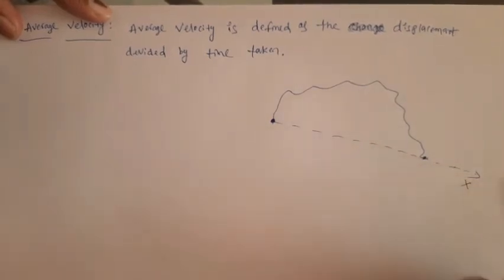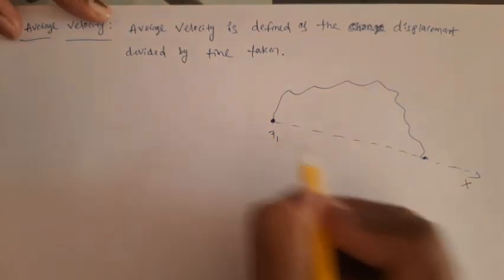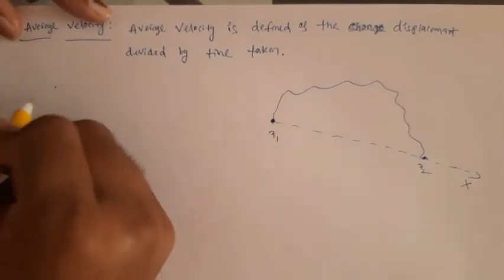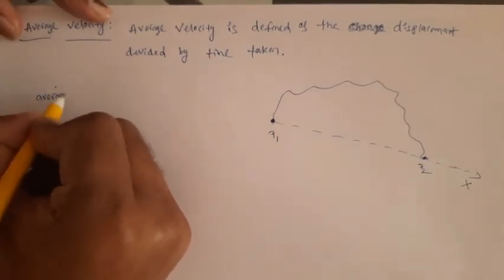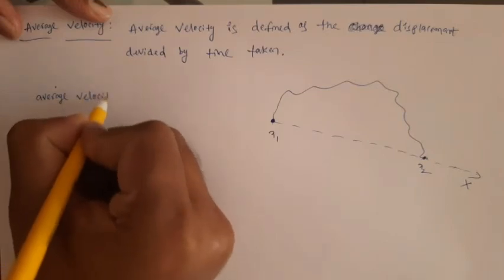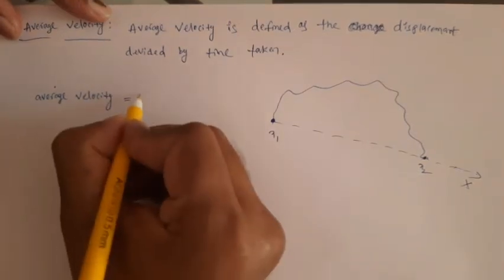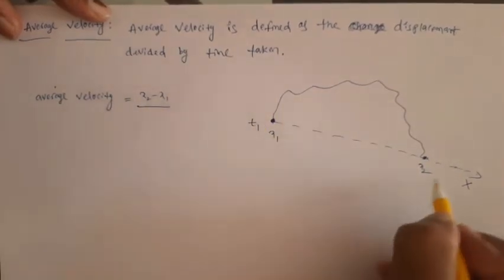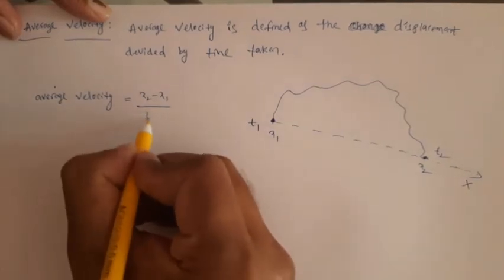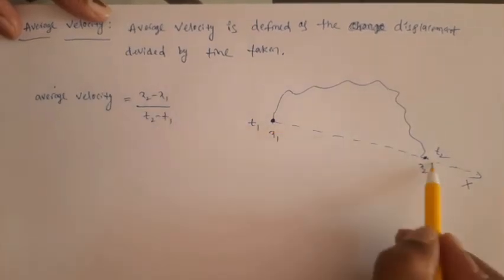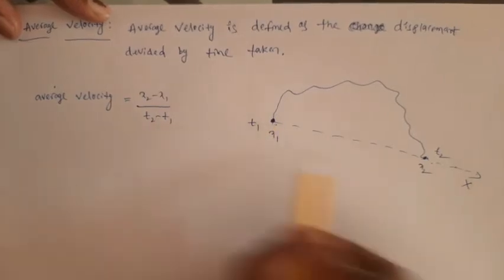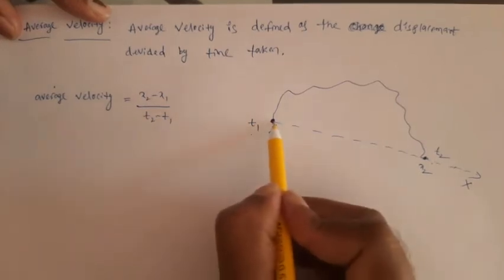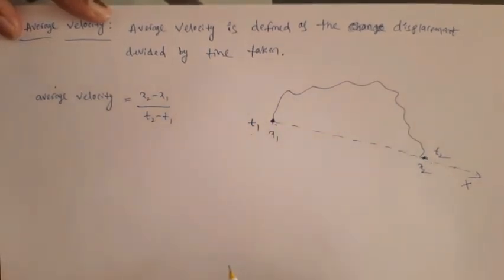We take the x-axis like this, and we say this is the initial position x1 and the final position x2. Now how do you find average velocity? Final position minus initial position. Let's say it is starting at time t1 and reaching at time t2. So displacement of the object, x2 minus x1, by time taken, t2 minus t1. This is the average velocity over the whole journey between t1 and t2.